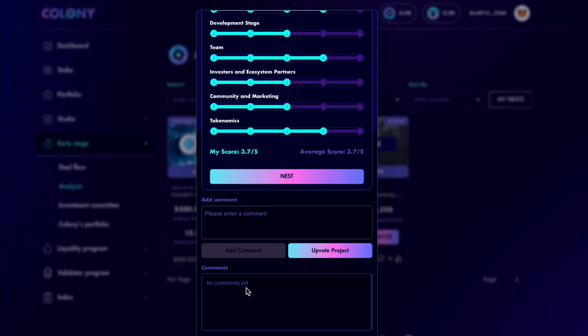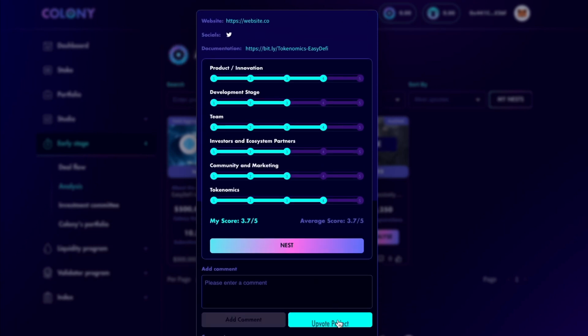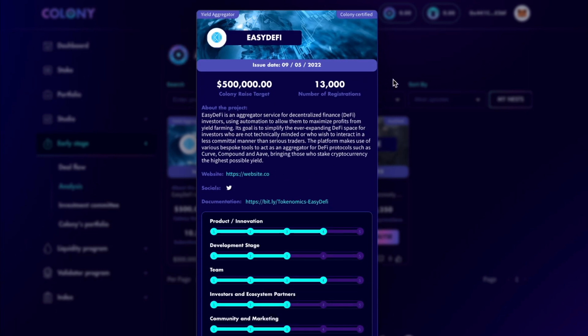The community can also add comments on the analysis phase, because of course at this stage they have even more information and they have a better understanding of the project's concept, the tokenomics behind it, their investors, the team, and of course the development stage. And they can keep on upvoting the projects.